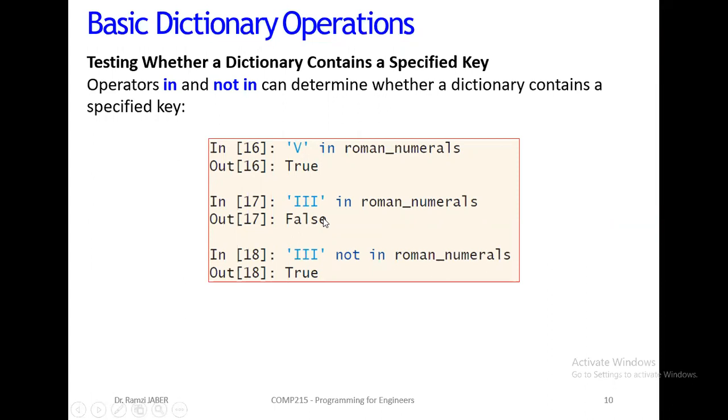We can use not in: 3 not in is true, meaning it's not included. So we put the key, use in or not in, and put your dictionary name. The output will be true or false. Okay.